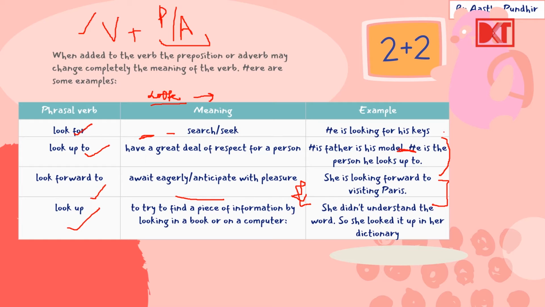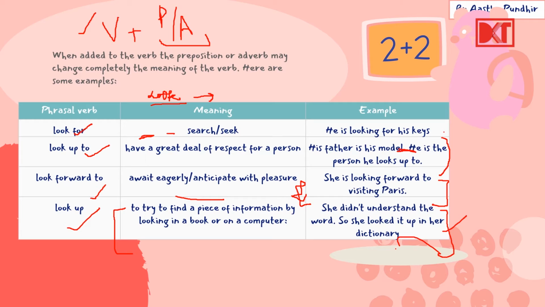Look up. Look up का मतलब try to find a piece of information by looking in a book or in a computer. Which means searching for something कई book में या computer में, look it up. जैसे we say usually आजकल Google it. So look it up on Google maybe. So कुछ information book पे या computer पे search करना, that is looking it up. So let's see here. She didn't understand the word, so she looked it up in her dictionary.